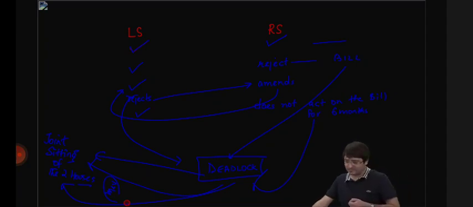Sir, if a bill doesn't get majority in joint session, then what will happen? The bill will definitely get a majority in joint sitting. Because in joint sitting, you have members of both Lok Sabha as well as Rajya Sabha. All you need is a simple majority, more than half of the members present and voting. So whatever Lok Sabha decides, that will be the bill.